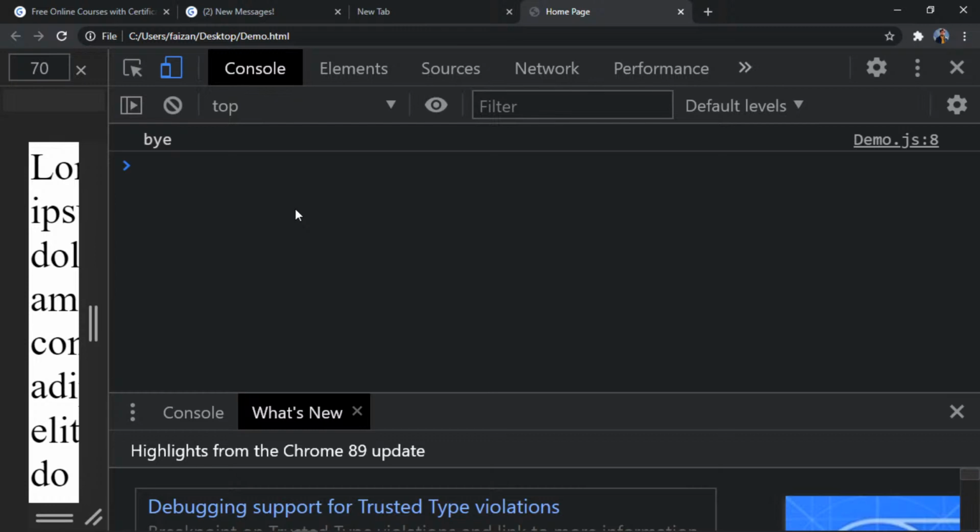Saloni, did you get it? Does anyone have any confusion? Shahrukh says wait. Okay, we are waiting, no problem. If anyone has any confusion, I will repeat it. Shubham says bye, absolutely. Sanjeevani says bye. Yes, correct. Everyone is correct.